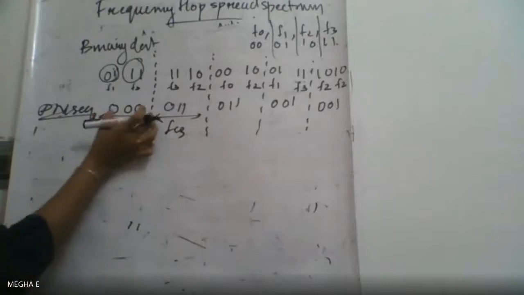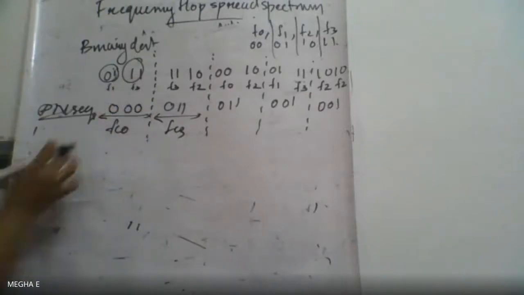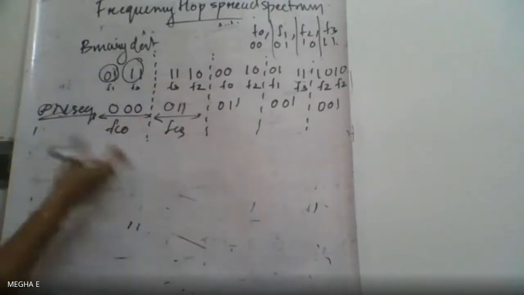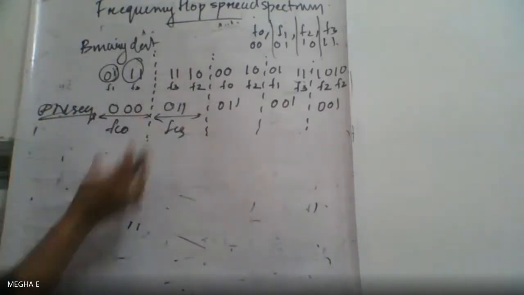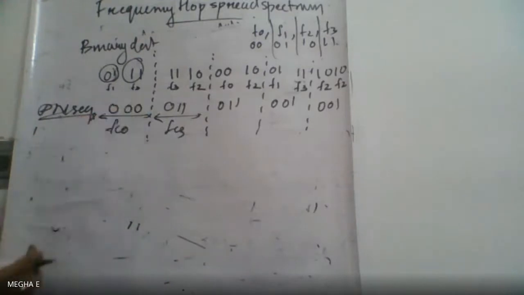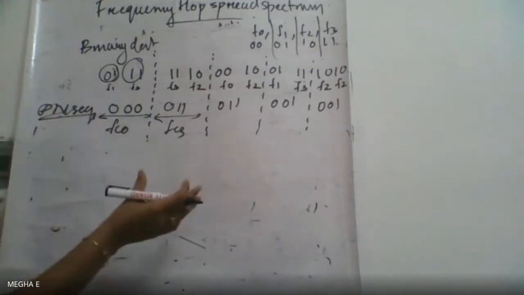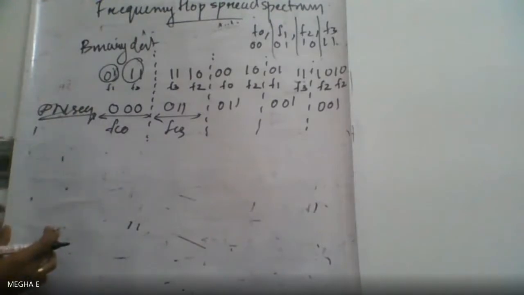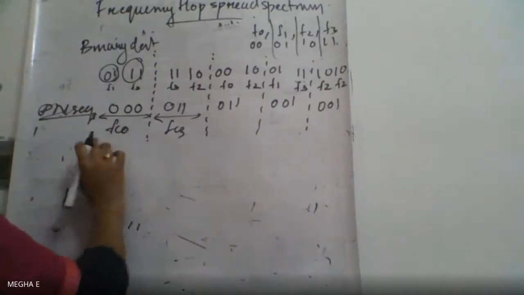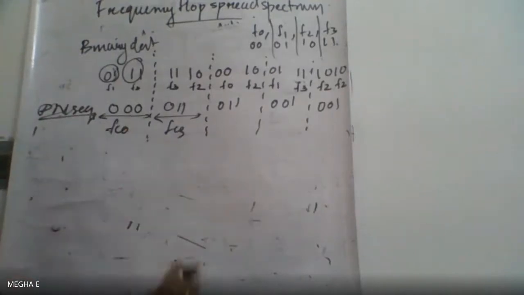So this is the PN sequence. It can differ, depending upon the transmitter. The PN sequence is selected by the encoding. For a 3-bit PN sequence, there are 8 combinations, that is 2 raised to 3, corresponding to FC0 to FC7.